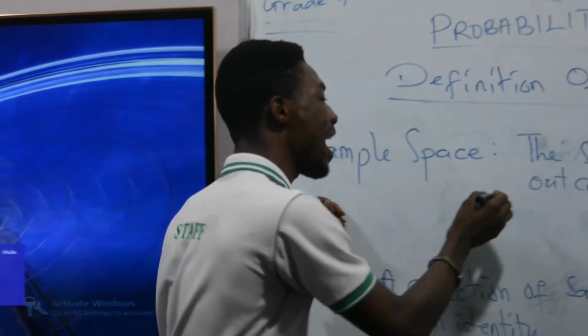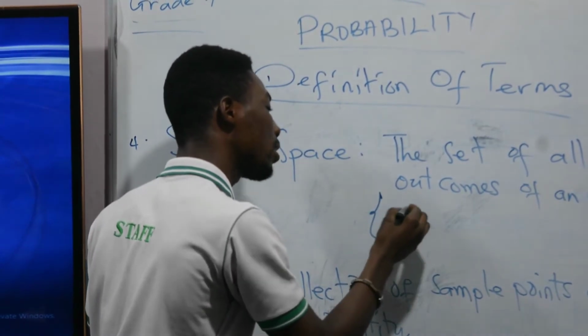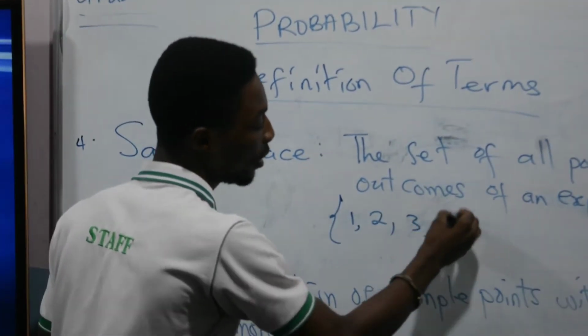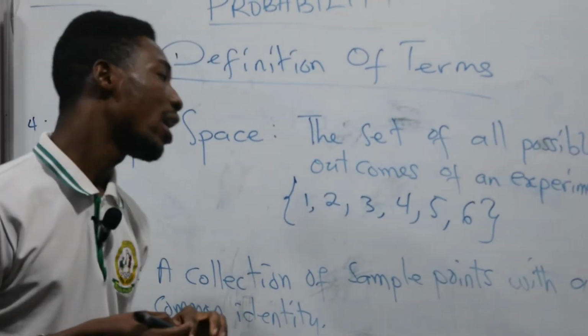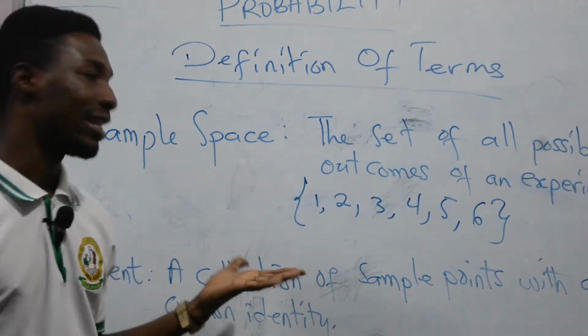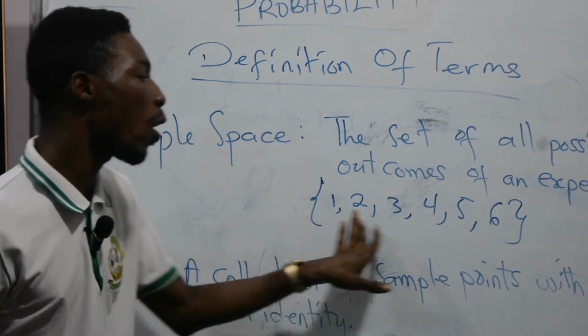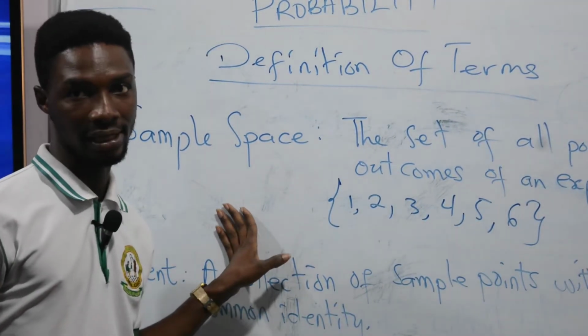When you throw a die once, you are expected to get the numbers 1, 2, 3, 4, 5, and 6 turning out. Any one of these numbers can turn up after throwing the die. Therefore, I build a set and put in all my possible outcomes, and this set becomes the sample space.